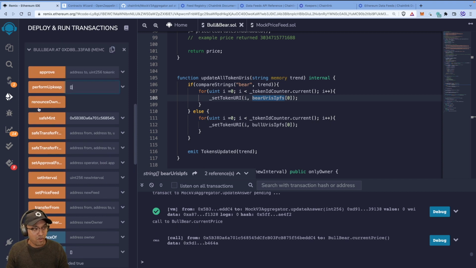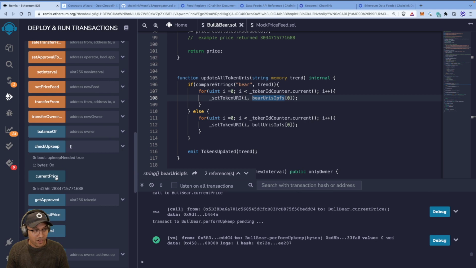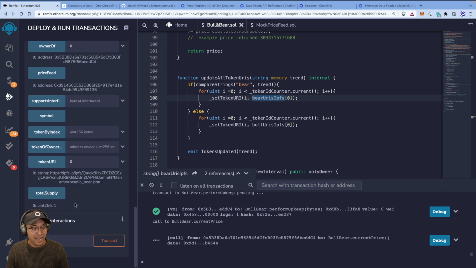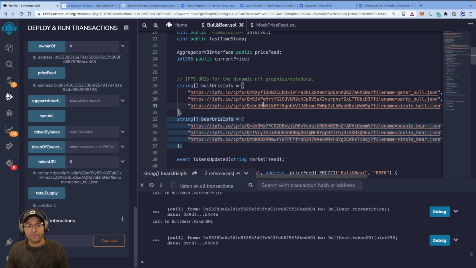So let's call perform upkeep. That's done. Let's now check the current price. That should update to 38 something. There we go, it has. And now we do token URI. And if we do that, we should expect this to change to gamer bull. And it has, right? Now, the good thing is because we're using this JSON format, right?